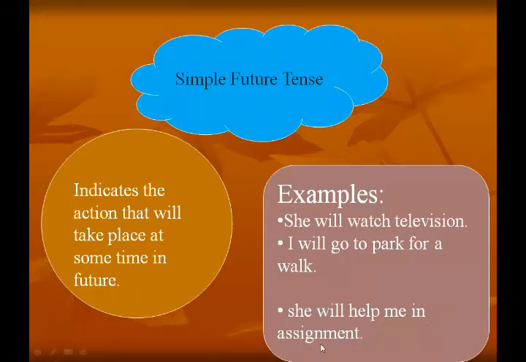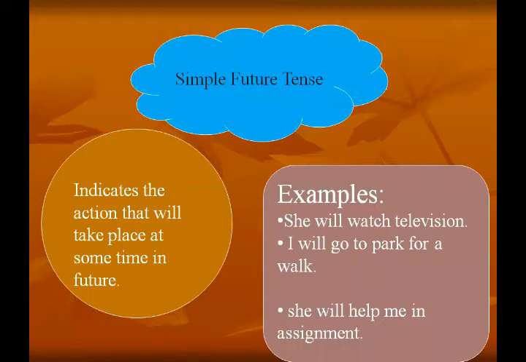She will help me in the assignment means you are describing that some friend will help you in doing your assignment. So all these sentences show the future intention or the action which will take place in the future at some time. The time is not specific, when you will do this work, but you are sure that you will do this work in the future.